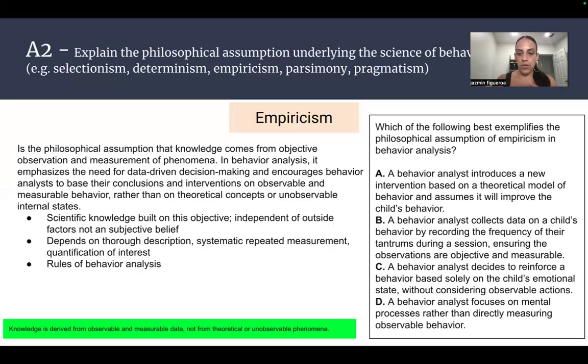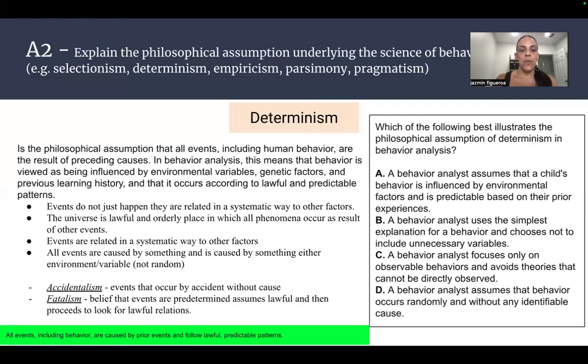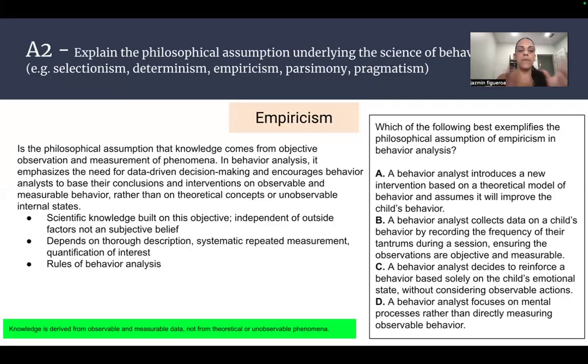Objective, measurable, recording tantrums during session. When we look at empiricism, we're looking at the objective observation, the measurement. So the only one that talks about measurement, the only one that talks about objective, is B.